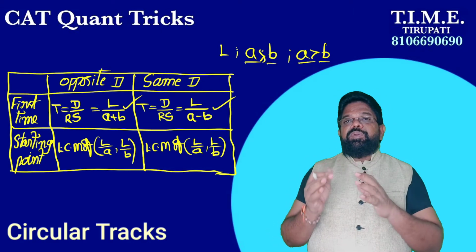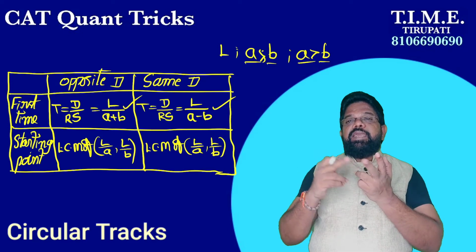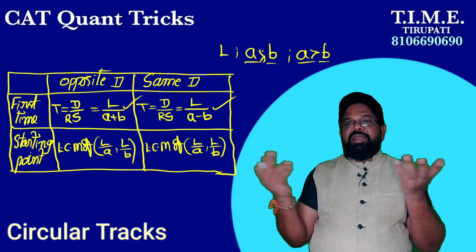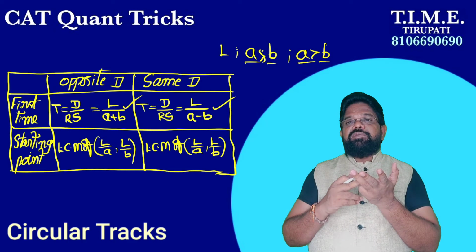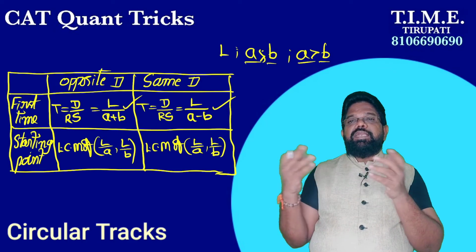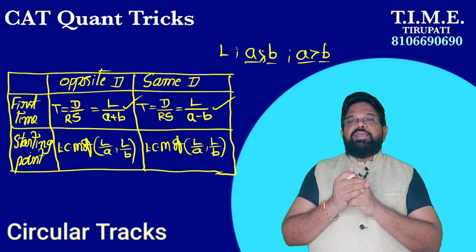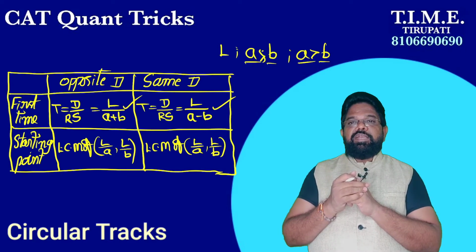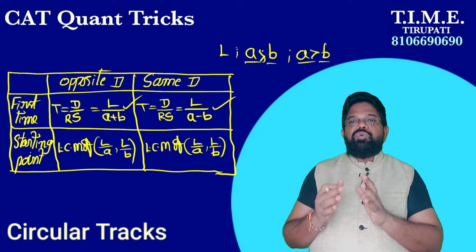So, very simple keynotes. In place of L, A, B, the questions give values. L, the length of the track, is given in the question, and their speeds A and B are given. By using these keynotes you can calculate the answers. It is a very simple strategy, but you have to put these keynotes in your mind.